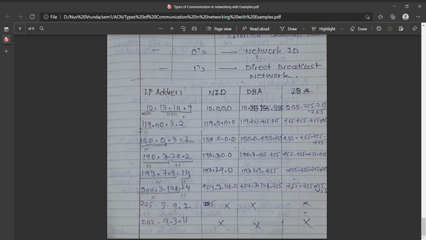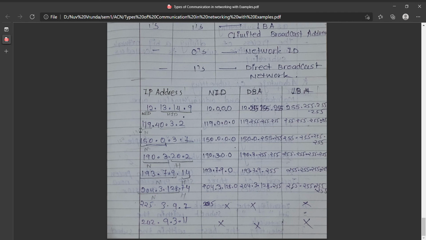Like this address belongs to class A. Again, the first part, 119, is the network ID, so we don't have to do any task with the network ID. We just keep 119 and put 0 in the host ID. Similarly, if we want to derive the direct broadcast, then we just put 255.255.255 in decimal in the host ID. The limited broadcast address is the same for every IP address, so it is 255.255.255.255.